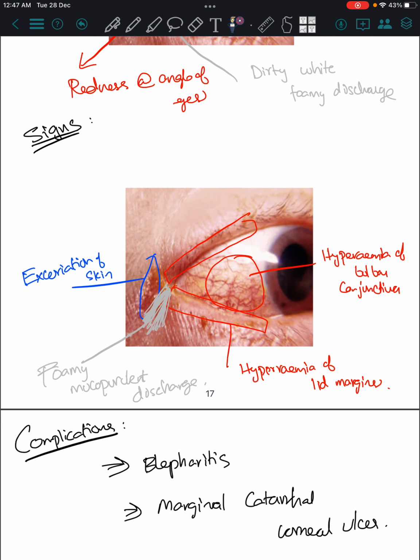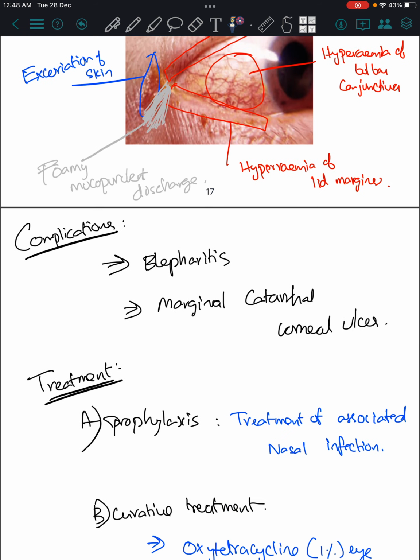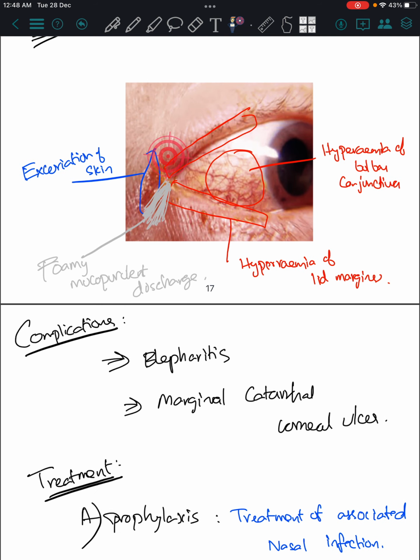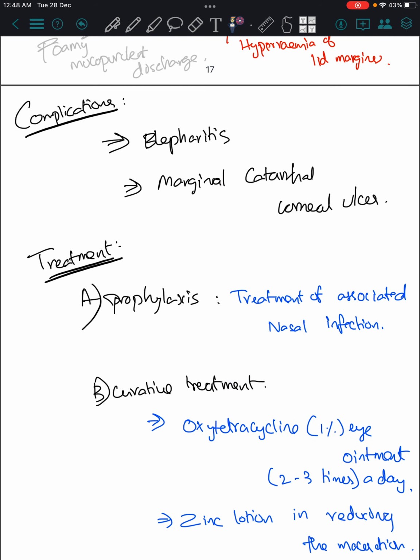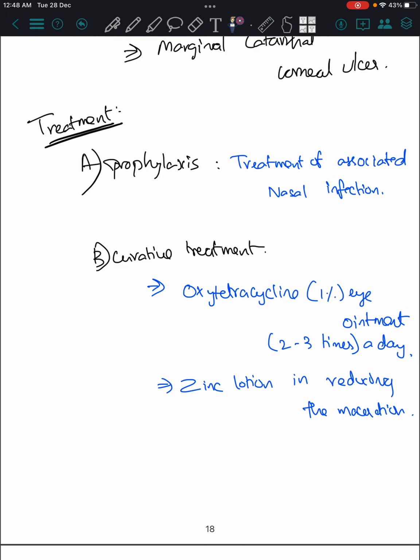Then hyperemia of the lid margin, then foamy mucopurulent discharge, then excoriation of the skin outside the angular conjunctiva. Then the complications include spread to the eyelid, blepharitis, and spread to the cornea, marginal corneal ulcer. Treatment includes prophylaxis, where we should treat the associated nasal infection. Then the curative treatment is oxytetracycline ointment, tetracycline, or zinc lotion to reduce the maceration.